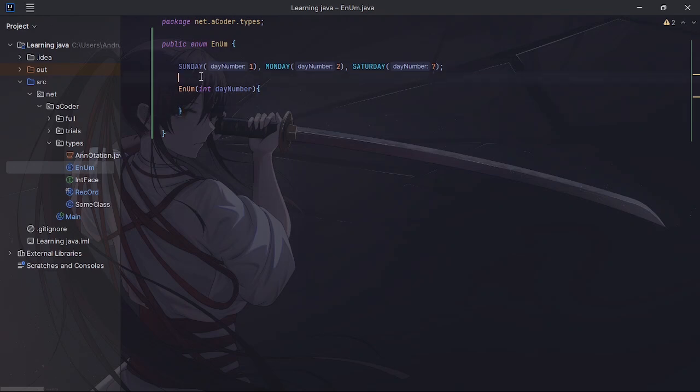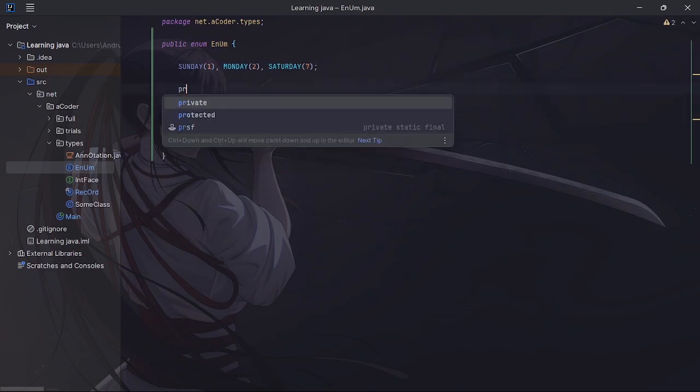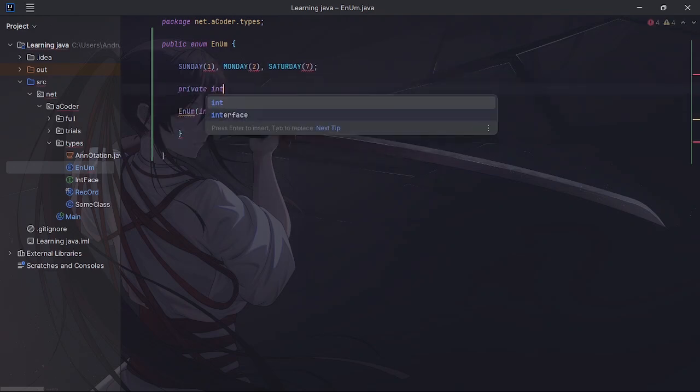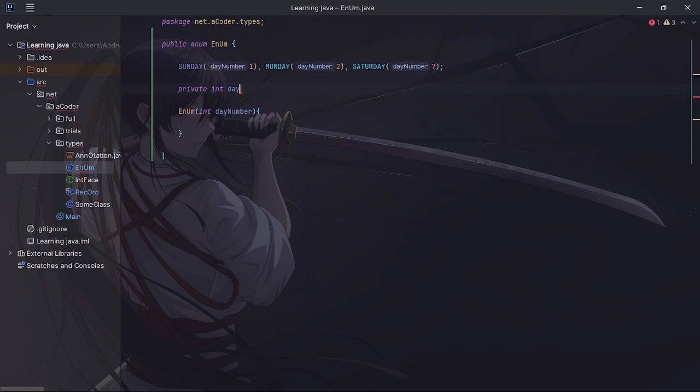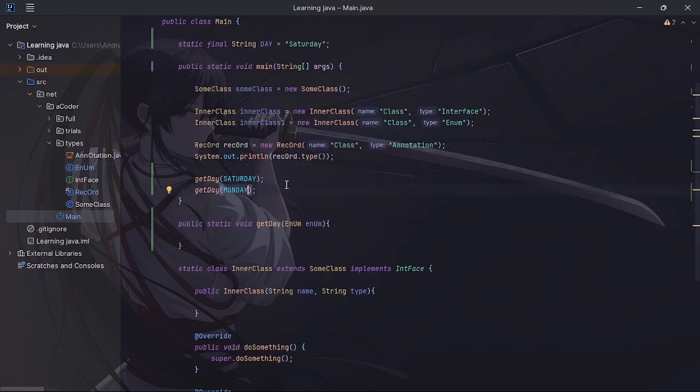Now we can have a private integer day number. This can also be final, since obviously we're dealing with finals in here, so this works. So if we return the main one, you get the day, right?